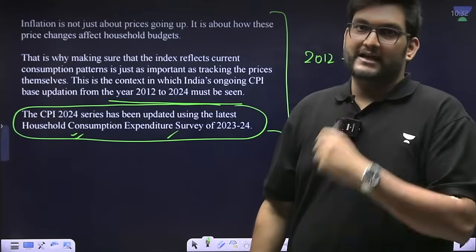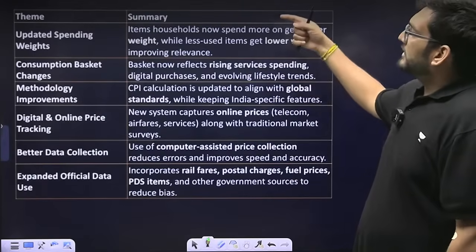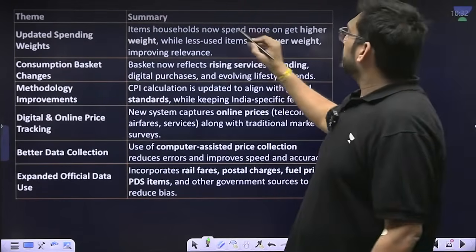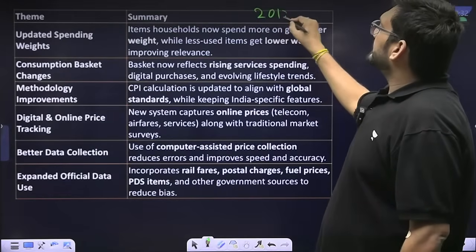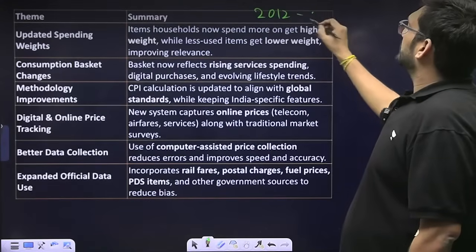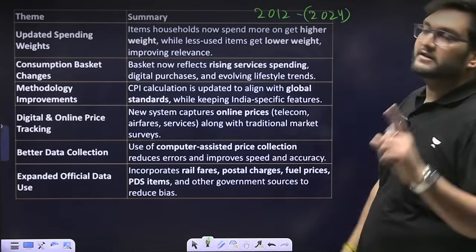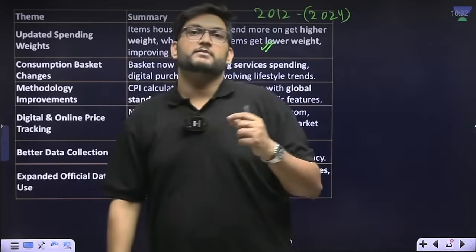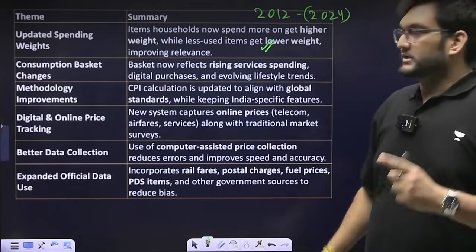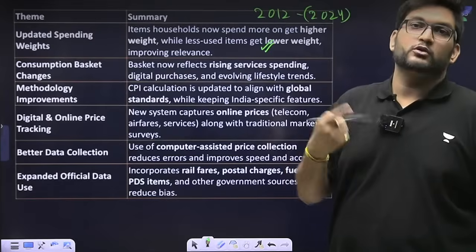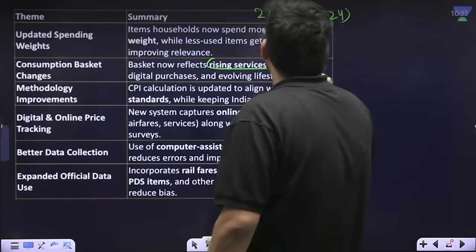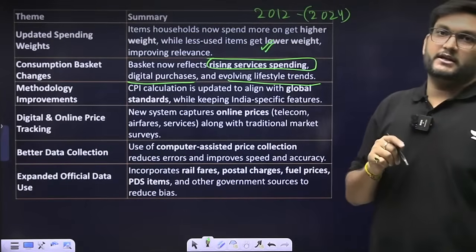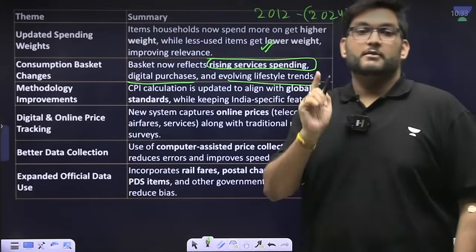Because he's the secretary, the IAS officer who's dealing with this, he has given us four or five interesting ways in which CPI has changed further. So we all know that the base has moved from 2012 to 2024. This is okay. This we all know. We also know that the basket has been revised. But within that basket, more relevant things have been given more weightage, which is important. So there is more weightage to household items. Second, the service spending with regard to digital purchases and lifestyle trends has also been taken into consideration. Not just goods, but also services.